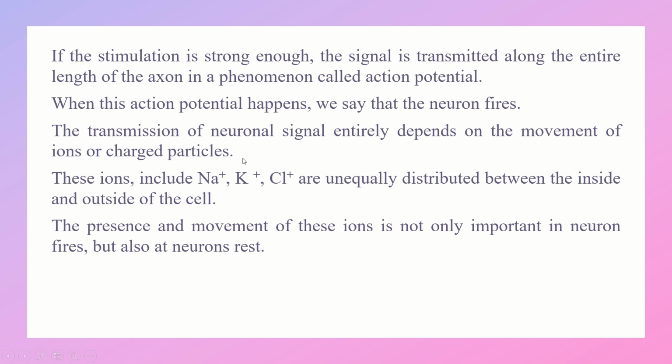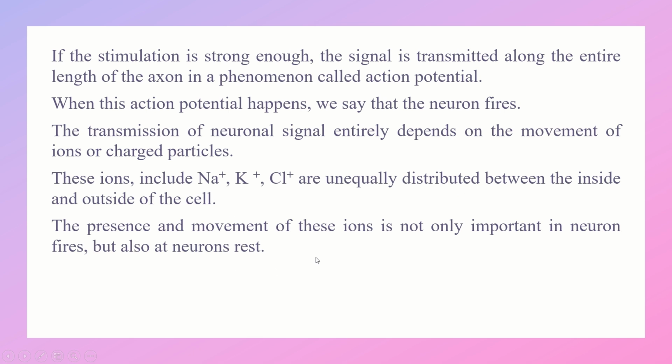And here the transmission of the neuronal signal entirely depends on the movement of ions or charged particles. And what are those ions or charged particles that are responsible for the transmission of the neuronal signal? These ions include sodium, potassium, and chloride, and they are unequally distributed between the inside and outside of the cell.